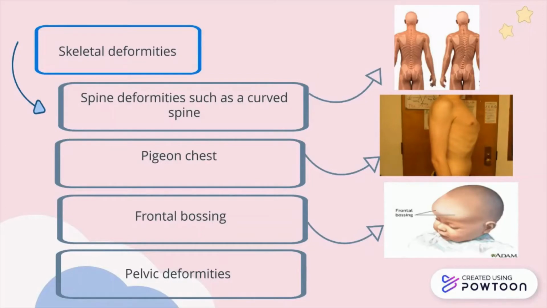Second is pigeon chest, known as pectus carinatum, a malformation of the chest characterized by a protrusion of the sternum and ribs. The third one is frontal bossing, a term used to describe a prominent and protruding forehead. The fourth one is pelvic deformity.